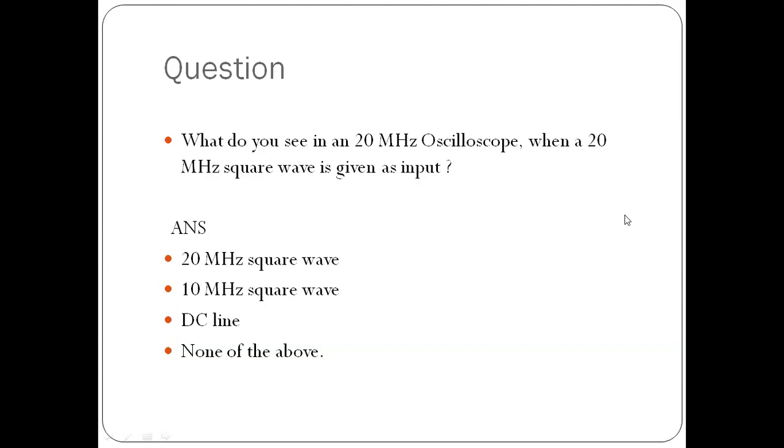Jagannathan sir has given in comments, none of the above. So we have 2 responses. If anybody is coming, let us wait for a second and then we will go. Any other answer? Okay. We will go to the answer. So the answer is none of the above. We will see why.